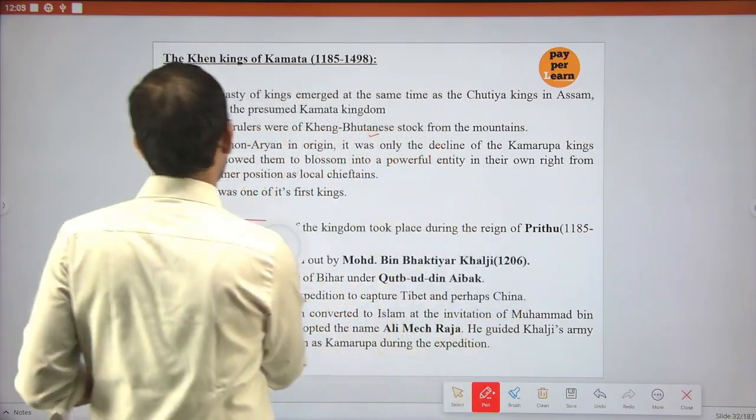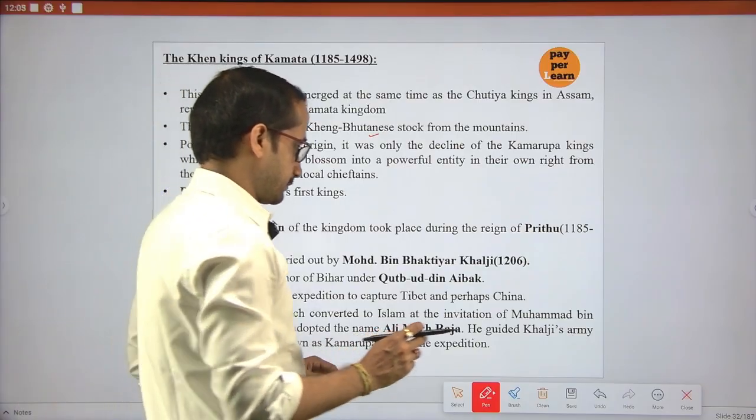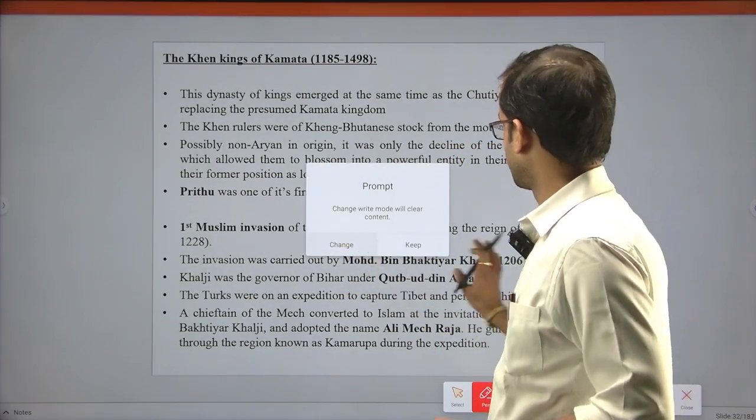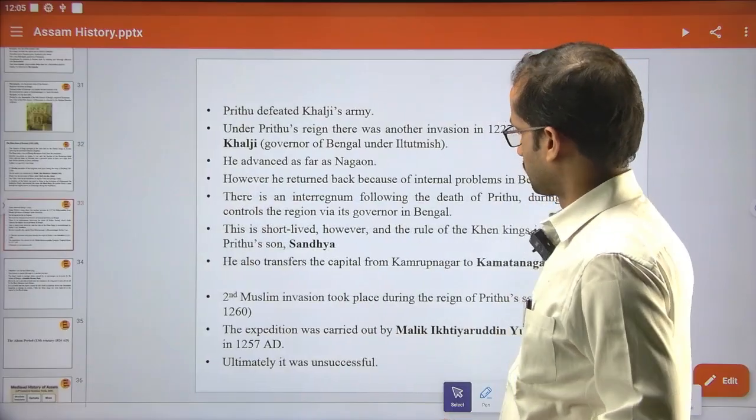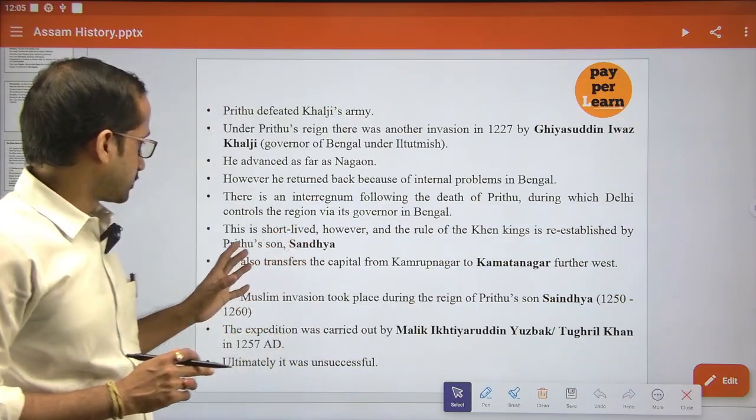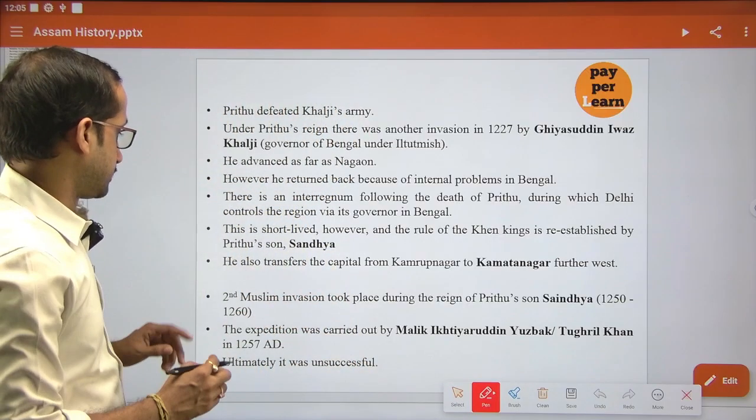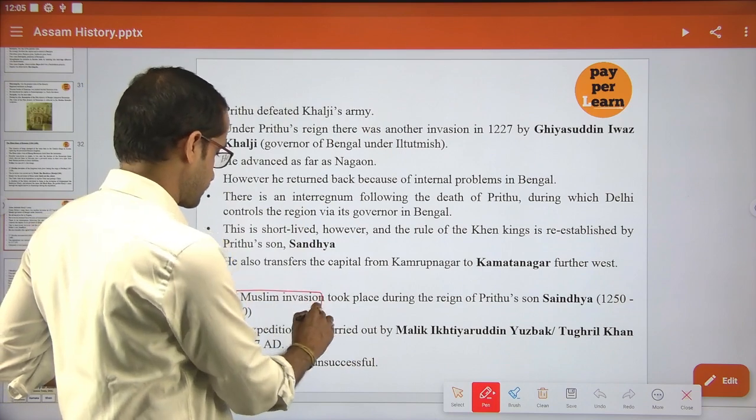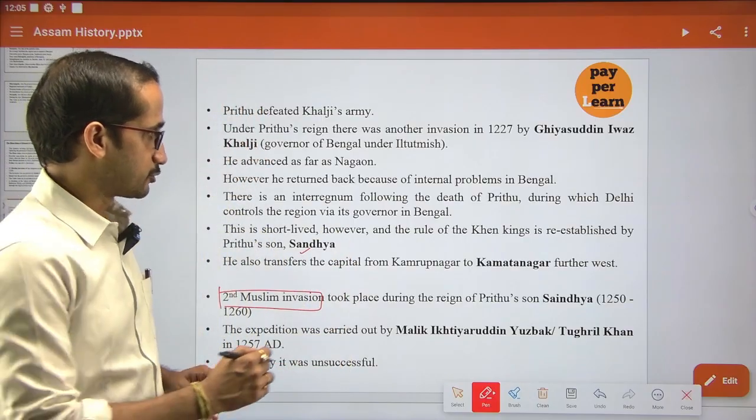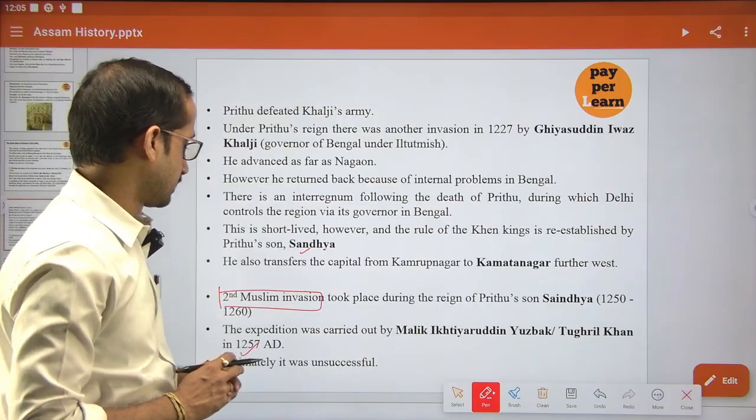At that time the ruler of Kamrupa was Prithu. Prithu was followed by his son Sandhya, and during his time the second Muslim invasion took place. Sandhya ruled from the year 1257 AD, but this invasion was unsuccessful.